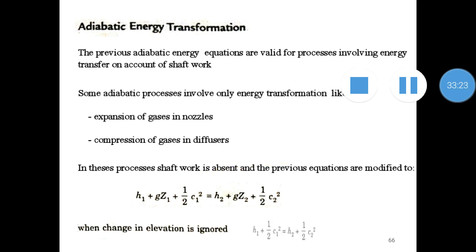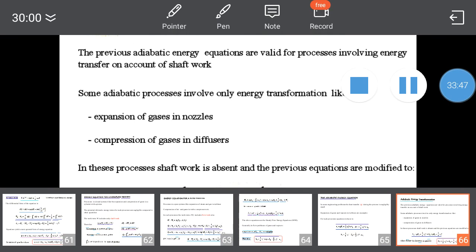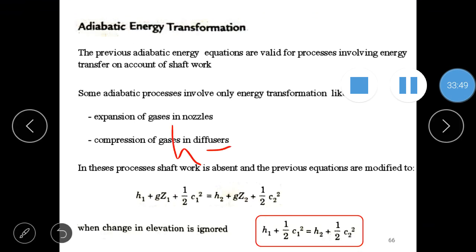And finally, the most important equation, the adiabatic energy equation, has been obtained. This is a very important equation. h1 plus half c1 square is equal to h2 plus half c2 square. Or generally we can write h plus half c square is equal to constant.